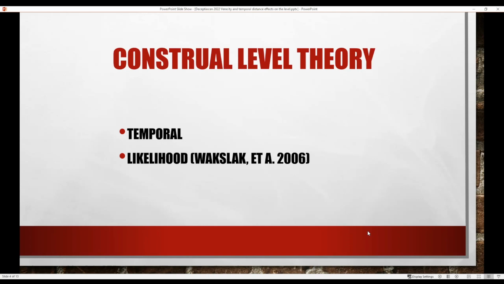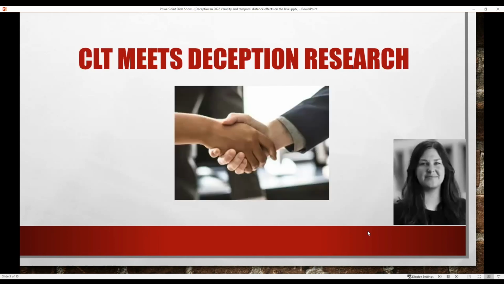But then later this was expanded by a whole range of different things that affect construal level. And one of those is likelihood. This was done by Wakslak back in 2006. And he said that events that are more likely have a lower construal. So things that are more likely are more specific, more detailed. And this is where there is a good link to deception research. And that link was not made by me. Sofia Calderon from Gothenburg University did a whole PhD about this.